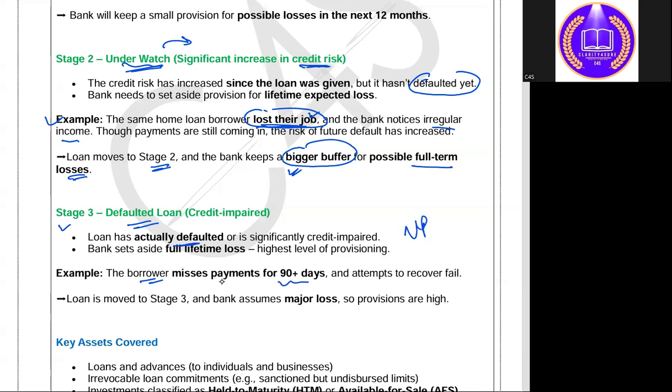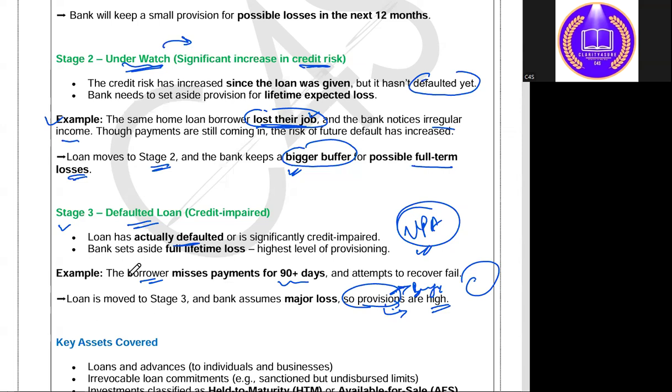It becomes an NPA now, non-performing assets. The bank will now attempt to recover the loss, and for this the bank takes measures. Provisioning is high here, meaning the bank keeps more money aside as a buffer. Therefore, in stage 3, the provisioning or buffer amount that the bank keeps aside in case of default is higher.